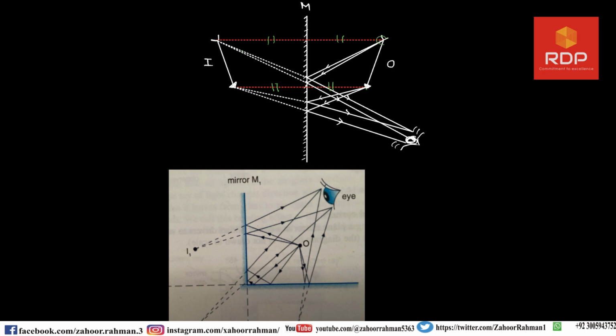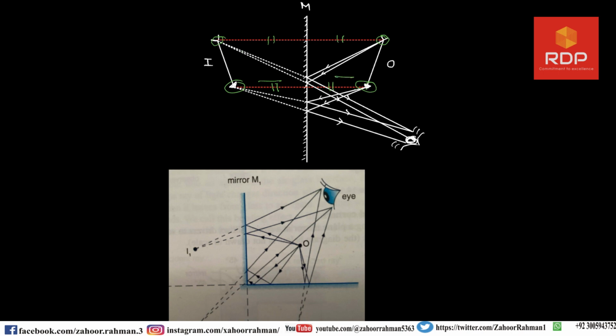The first dot is here, so it will be here just like that. The second dot is here and the second dot will be of the same distance. You have to measure the distance from this side and this side as well.